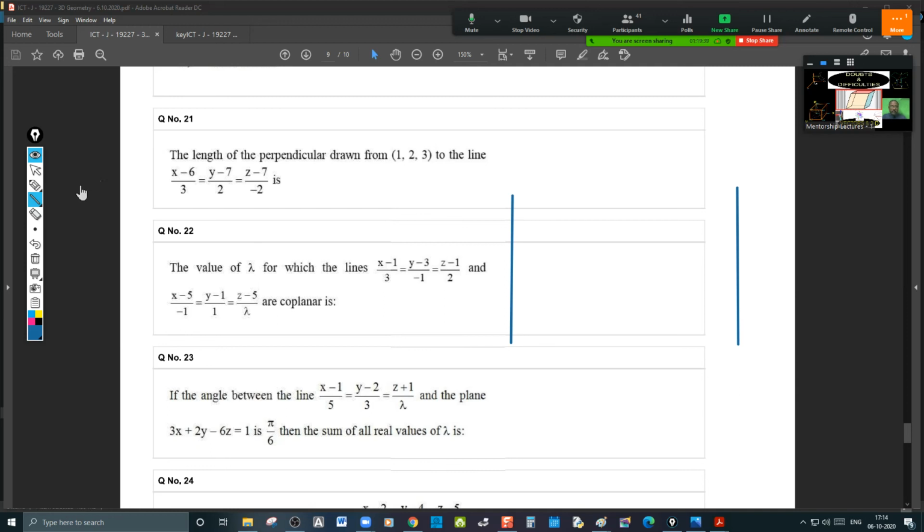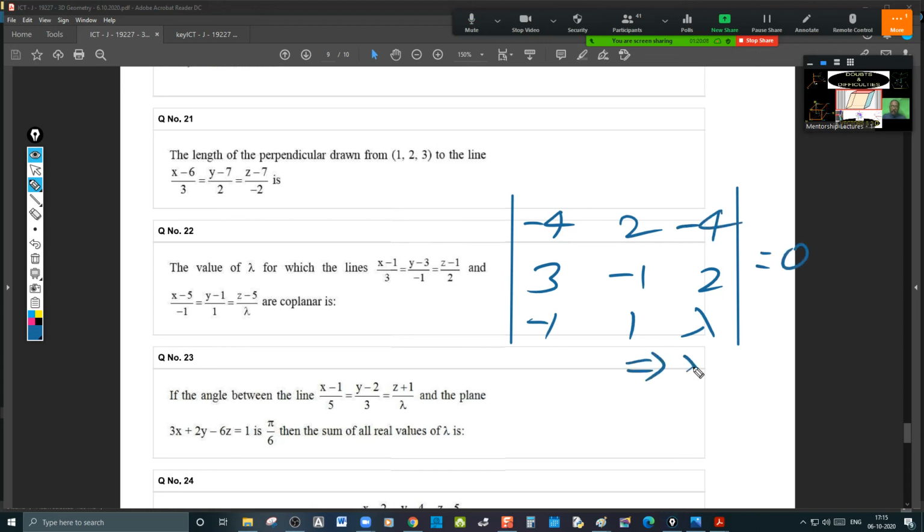DRs of the first line means the DRs of the line which is parallel to the first line: 3, minus 1, 2, and it is 1, minus 1, lambda, and write the DRs of the points (1, 3, 1) and (5, 1, 5): 1, 5, 1 minus 5, minus 4, and it is 3, minus 1, 2, and it is 1, minus 5, minus 4 is equal to 0. You'll get the value of lambda.